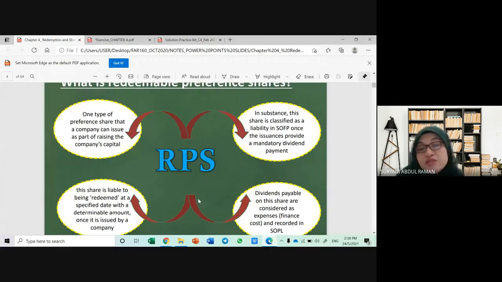There will be different treatment: dividends paid to ordinary shares and normal preference shares are classified as distribution of profit under the statement of changes in equity, while the dividend to redeemable preference shares is recorded separately in the statement of profit or loss, because the classification is different between the two. So don't worry, in chapter 5 we will learn further.